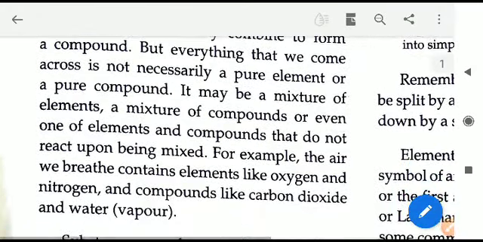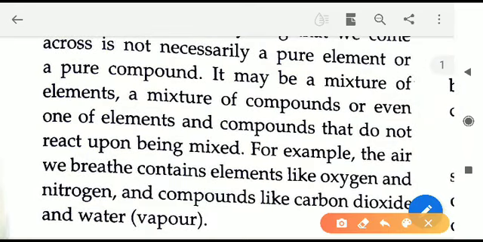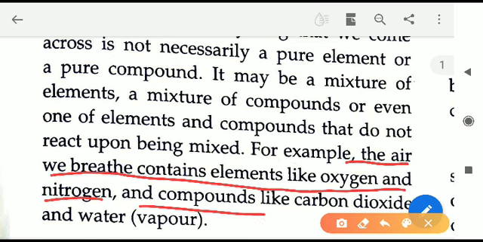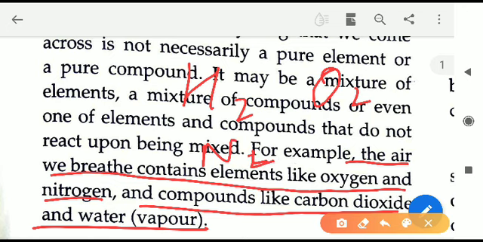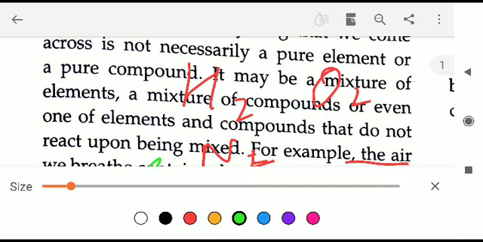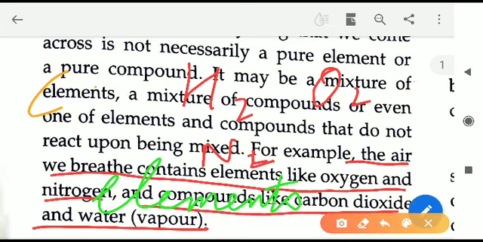For example, the air we breathe contains elements like oxygen and nitrogen and compounds like carbon dioxide and water vapor. So air is a mixture of gases like hydrogen, oxygen and nitrogen. All these things are present in air. These all are elements which are present in air. But along with these, something else is there like carbon dioxide. There is some water vapor, H2O, also.